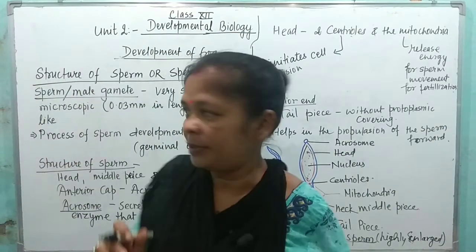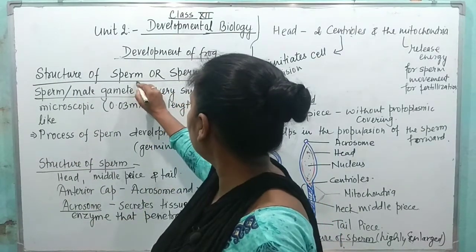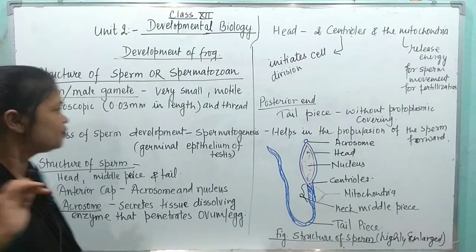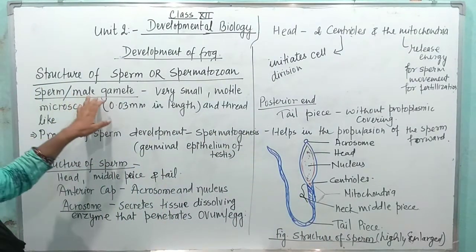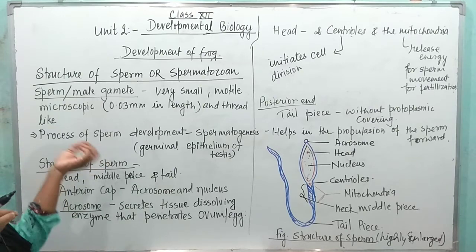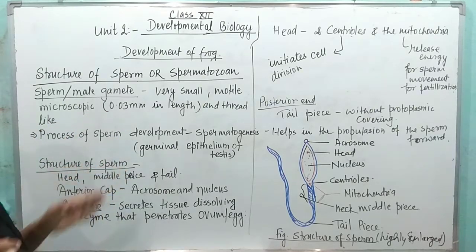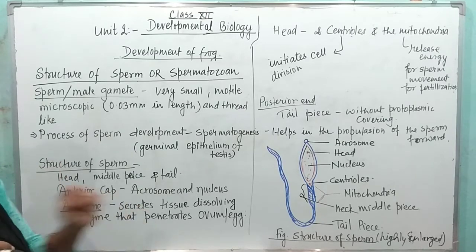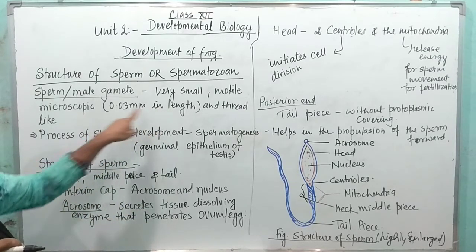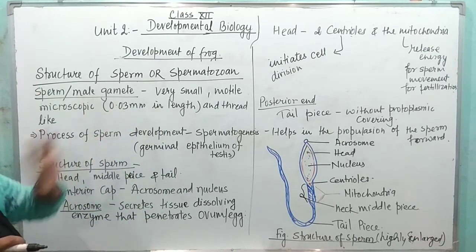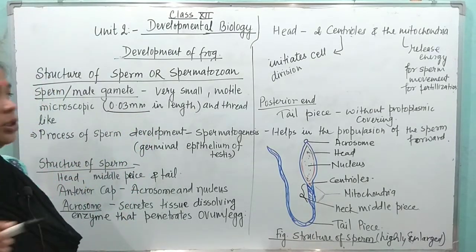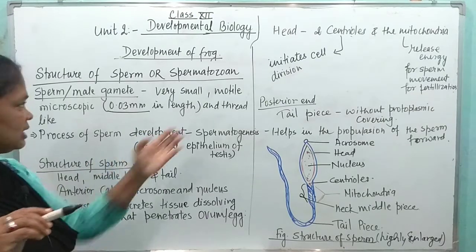Structure of male gamete, that is the spermatozoa. The sperm, male gamete, is very small, motile, it can move from one place to another place. Microscopic, can be observed only under the microscope, having the length of 0.03 mm. The length is how much? 0.03 mm. It is just like the thread.